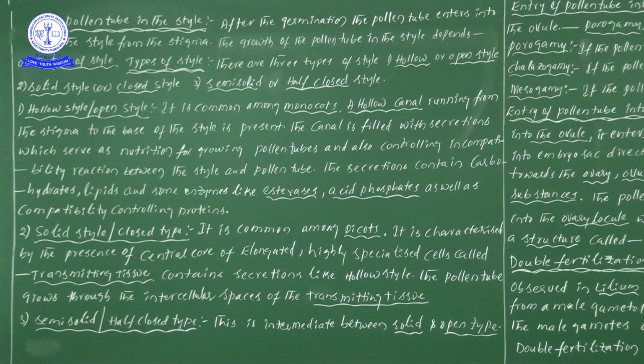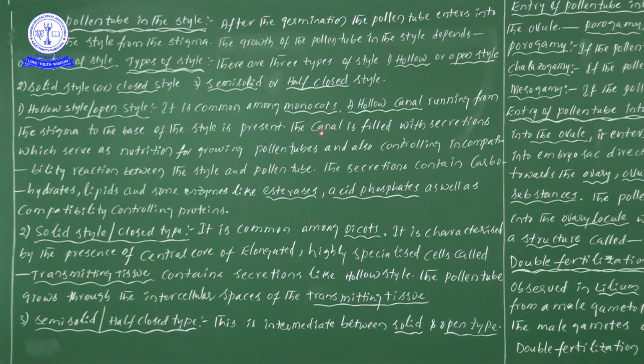A hollow canal means an empty canal, like a tube without water, where we can find empty space within the tube. Likewise, a hollow canal runs from the stigma till the base of the style.